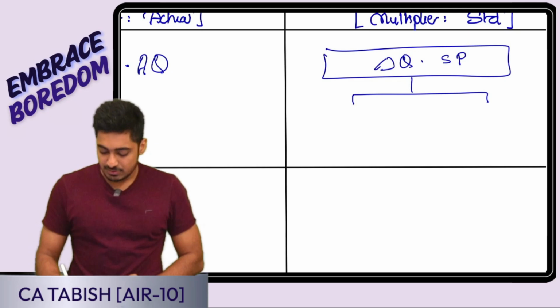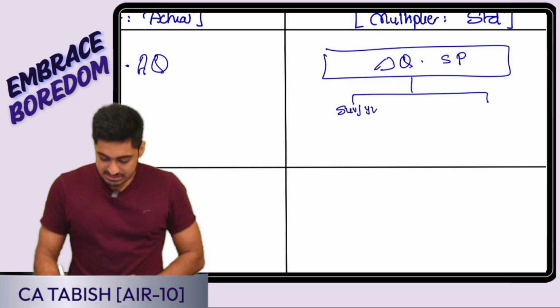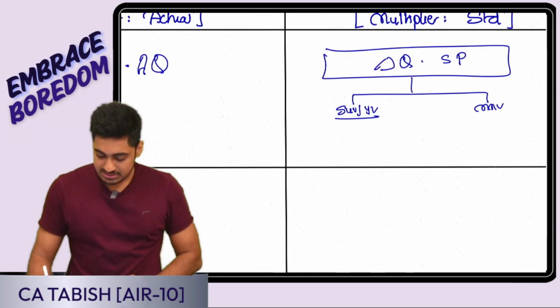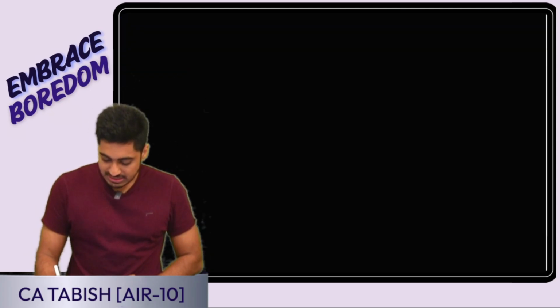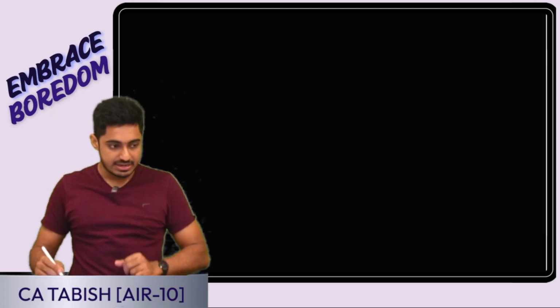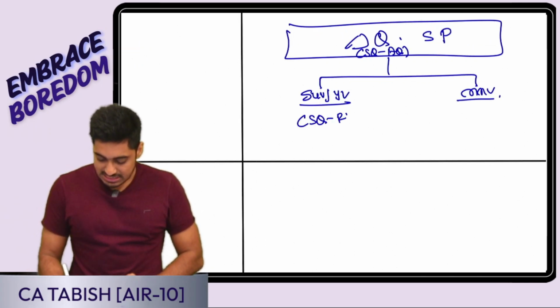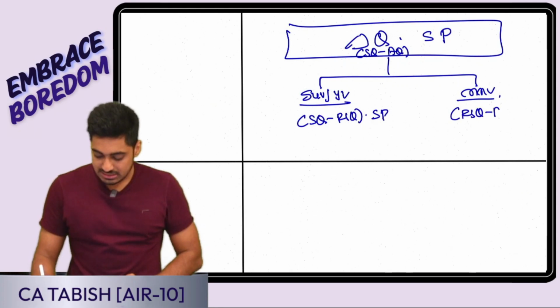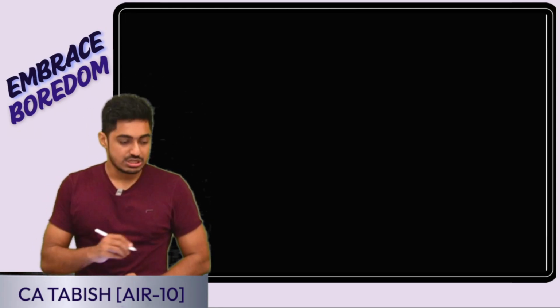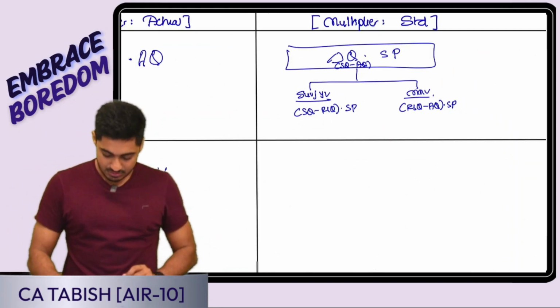Further analysis, if I want to do sub usage or yield variance, here I am having mix variance. This was SQ minus AQ. I have to further break it down. This becomes SQ minus RSQ, convert into value into standard price. This is RSQ minus AQ, convert into value into standard price. Is this clear, everyone? Okay, perfect.